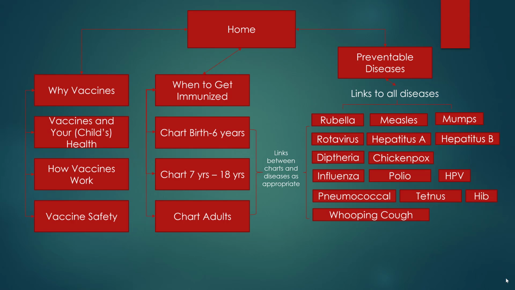This concludes the overview of the Vaccines Why and When learning module. The resource is designed for learners who are undecided about getting vaccination. It aims to persuade adults who are unsure about getting vaccines for themselves or their children to get vaccinated by supplying relevant information on why vaccines are important, descriptions of how vaccines work, and the safety of vaccines. By also supplying information on the diseases vaccines prevent and clickable charts that show when vaccines should be given, it also helps learners better understand the diseases which vaccines can prevent.